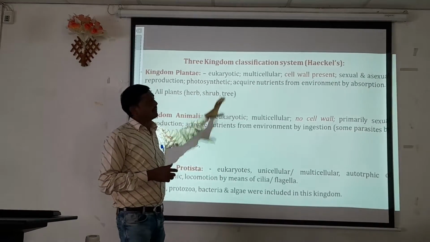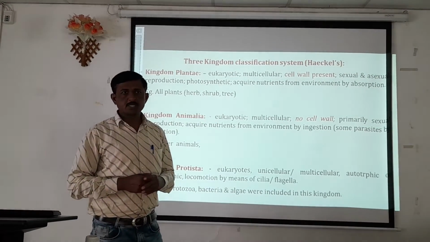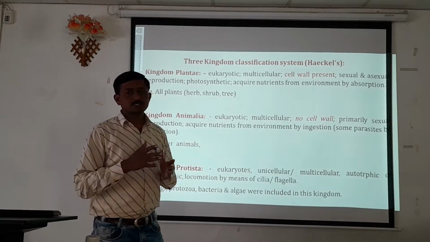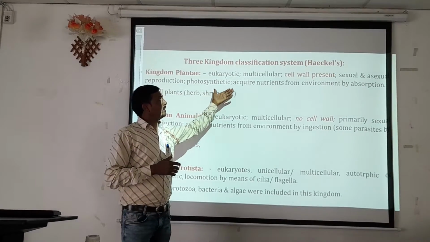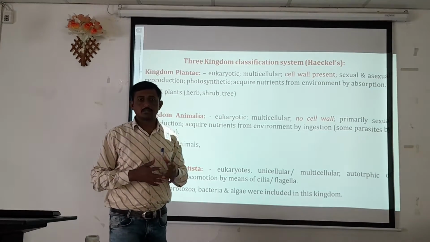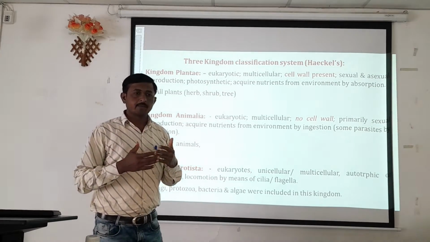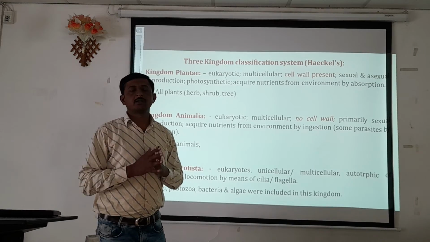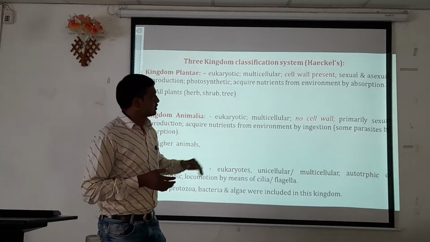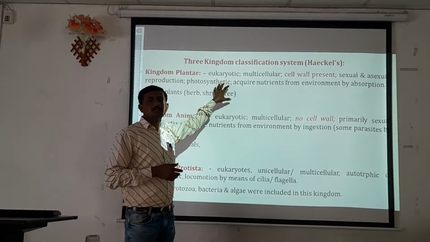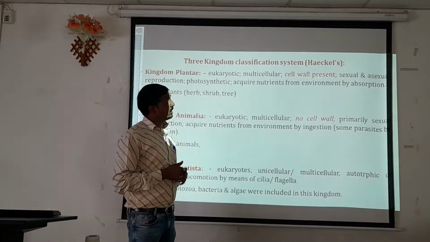These organisms are also multicellular, unlike single cellular organisms. Their body is made up of multiple numbers of cells, so these organisms are multicellular and eukaryotic.